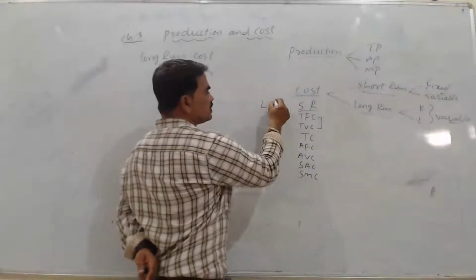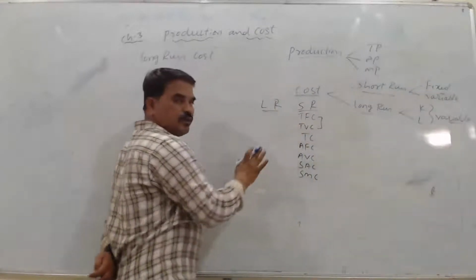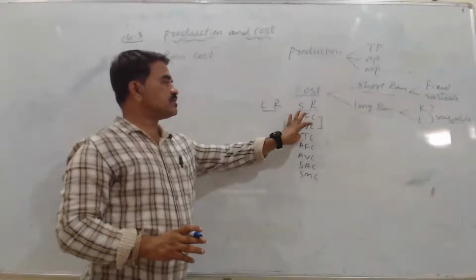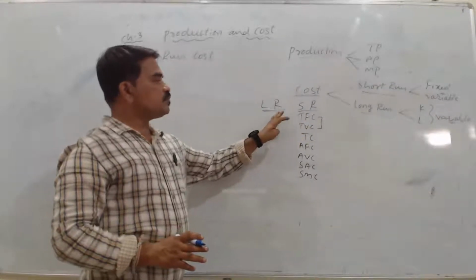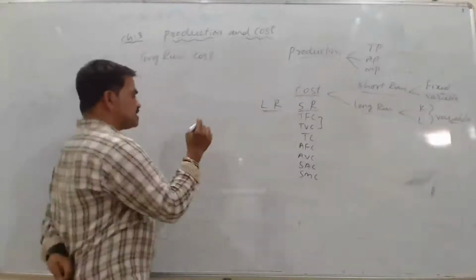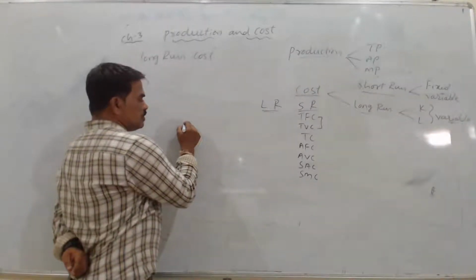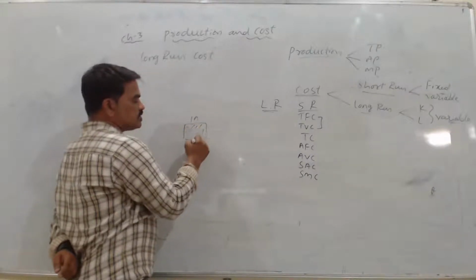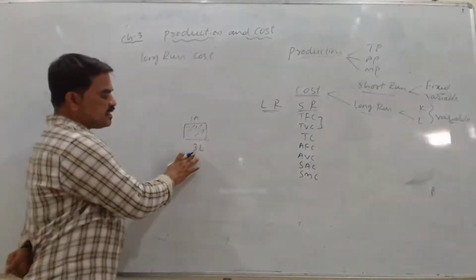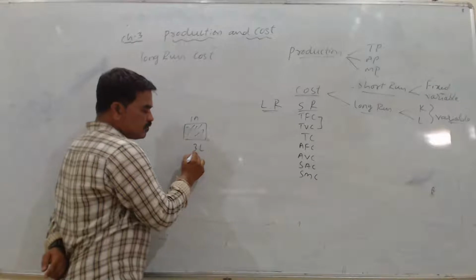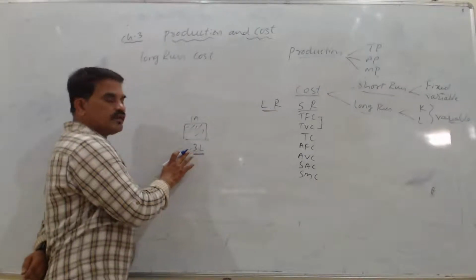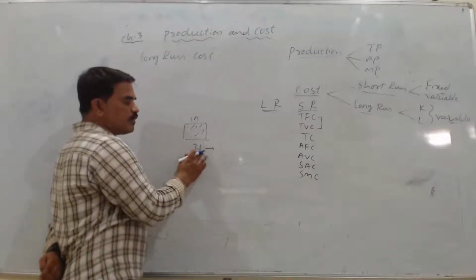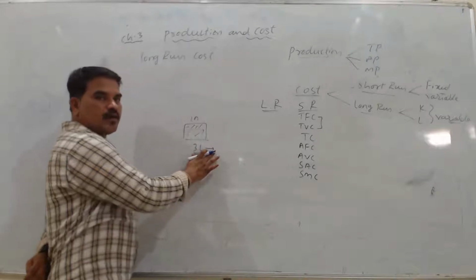But in long run, as we know, we can vary both the factors. So the concept of fixed factor and variable factor does not come. We will not see this fixed-variable concept, because both the factors we are varying. I have given one example here. This is 1 acre of land, and it is sufficient for, suppose, 3 laborers. For 3 laborers, our assumption is that whatever laborers we hire, they will do their best. They are very efficient, and we can expect optimum usage and maximum output from these laborers.